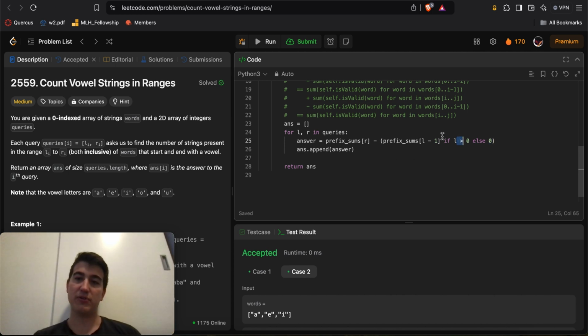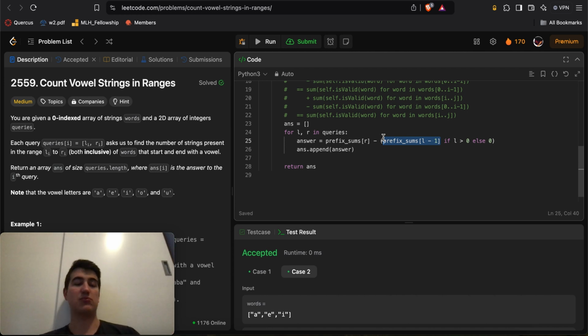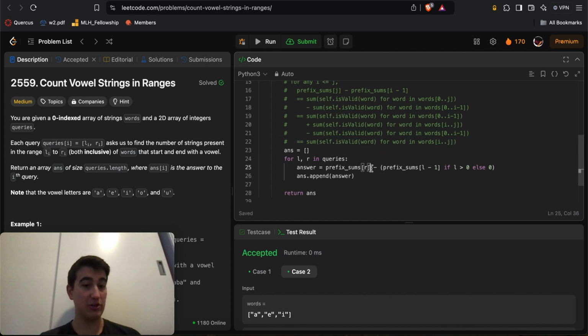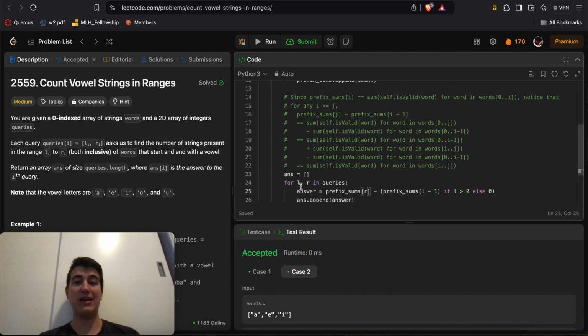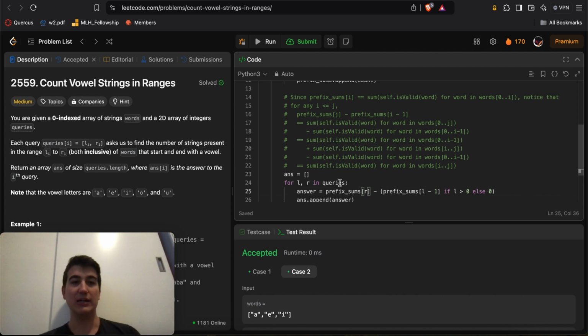Otherwise, if L is greater than 0, then you want to subtract those values at the very beginning. That's why we do prefix sums of L minus 1, because that gives us the little sum that we talked about. Using that notion, for any pair of L and R in constant time, thanks to our prefix sums array, we're able to get the sum of any subarray between any two indices L and R, or any two indices i and j, right?